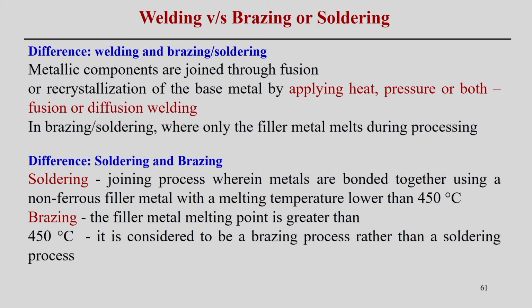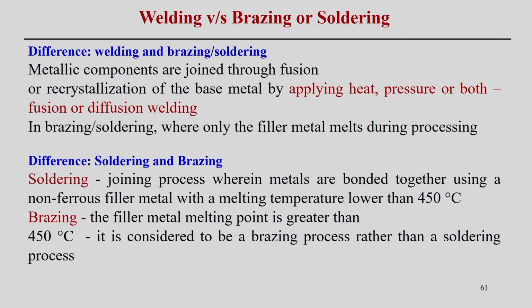That means it is a relatively low temperature process. Brazing follows the same principle, where a filler metal is melted, but the melting temperature of the filler metal is more than 450 degrees centigrade. Then it is considered a brazing process as compared to the soldering process. So, these are the main differences between the soldering and brazing processes.